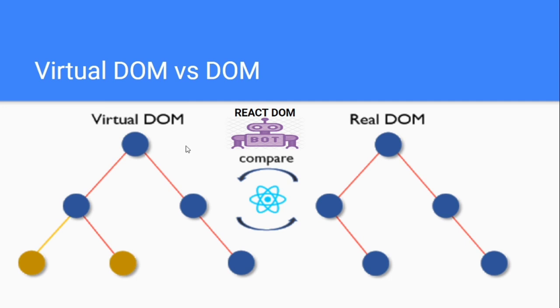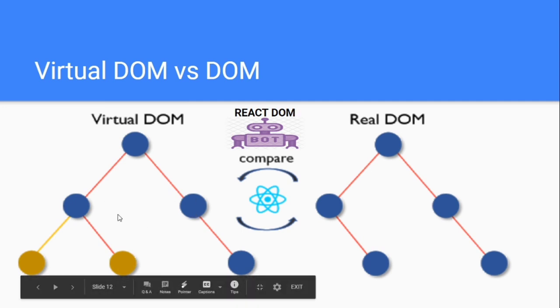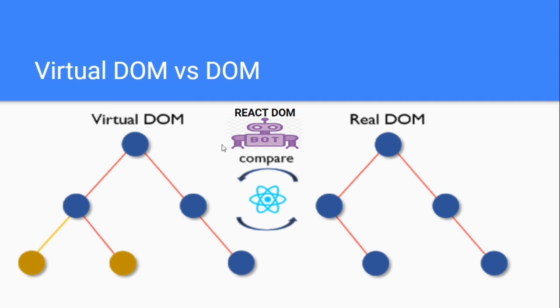We are not directly changing the real DOM, and that's why we don't have that paint and all of that happening again for us. That hectic task is something we can save ourselves from. This is the benefit of having a React component. Basically, we just change the virtual DOM, and this React DOM component changes the real DOM for us.